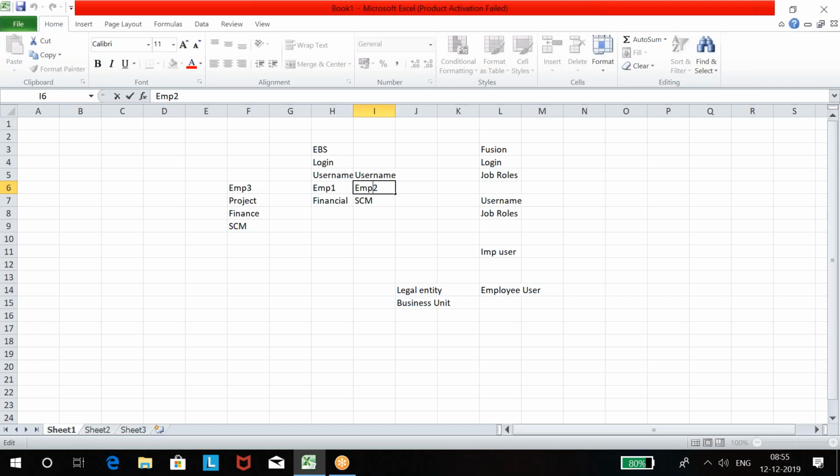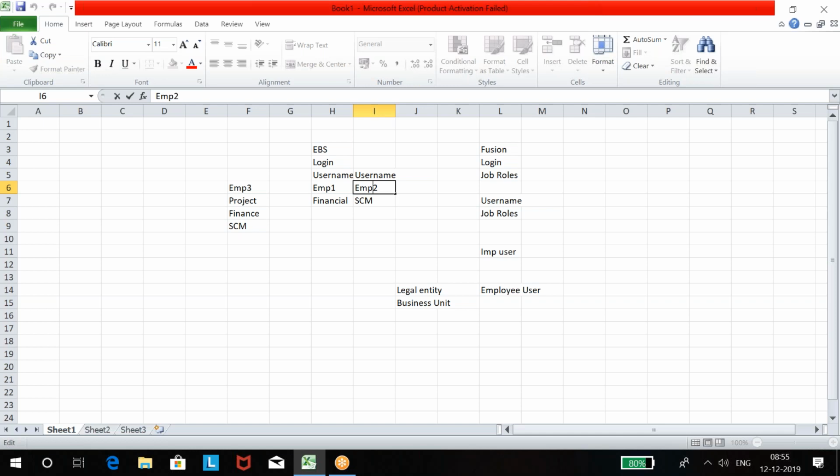Let's say I'm a manager. I create a project for myself. I take finance and supply chain under the project. And then Oblesh and Hema are working under me. Let's say Oblesh is a person who works on finance. Hema is a person who works on supply chain. What I'll do, I'll assign finance to the Oblesh username. I'll assign supply chain to the Hema username. These two don't have any project, but these two got access to the setups because I have assigned them.